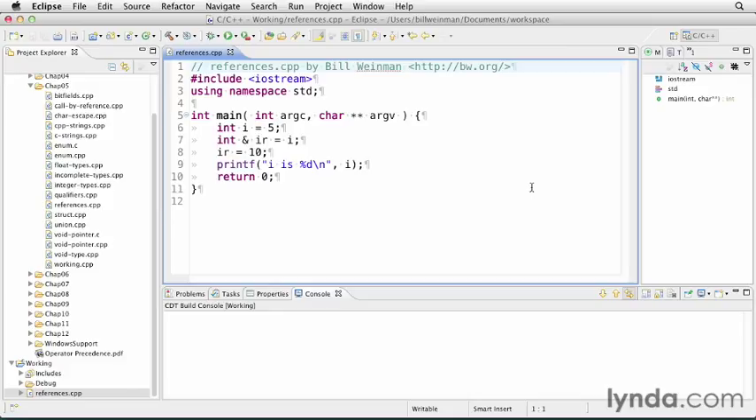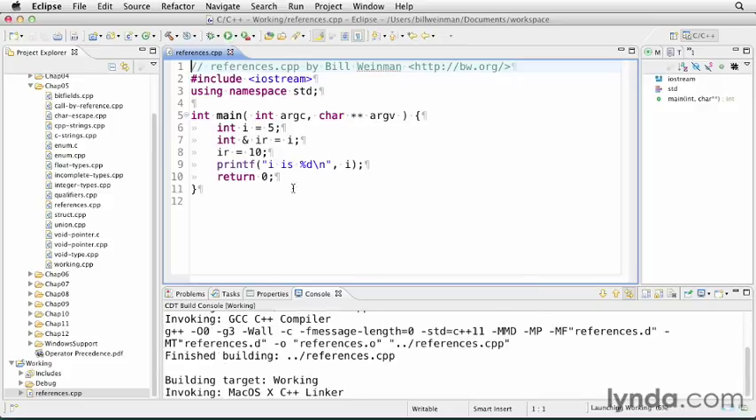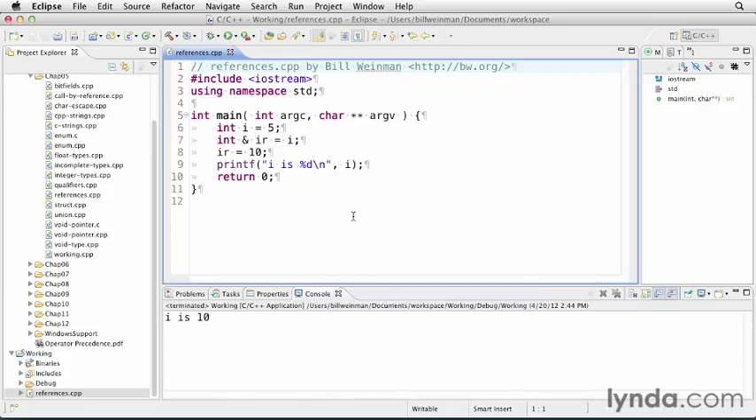And then on the next line, we're declaring a reference variable. This is of the C++ reference type, and we're calling it IR, and we're initializing that reference to I. So now IR is a reference to I. So when we set IR to a value of 10, and then print out the value of I, now remember, we set I to 5, and our reference got changed to 10. So when we run this, we'll see that I is now 10.